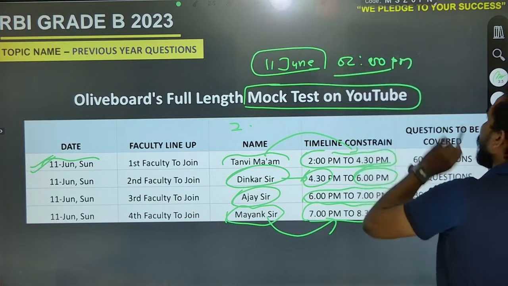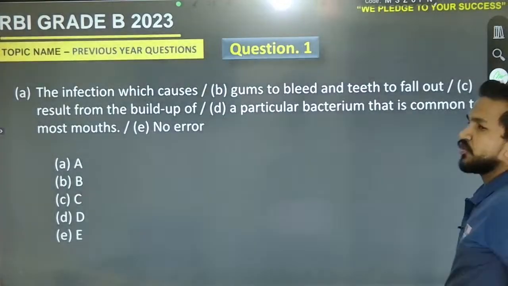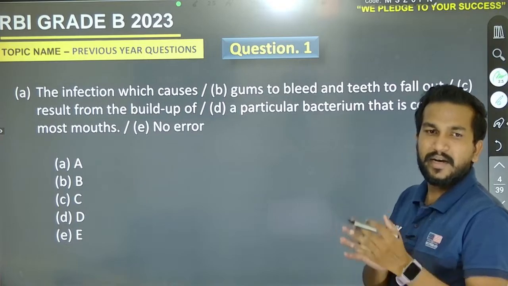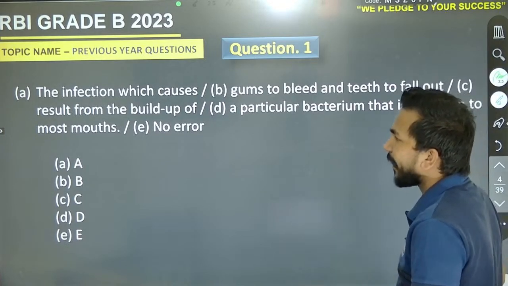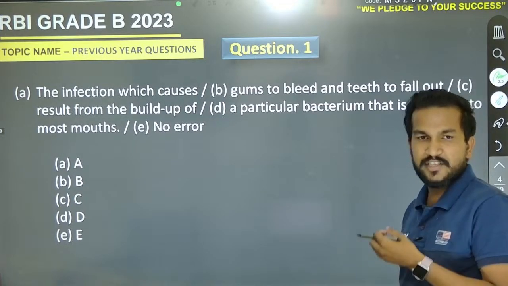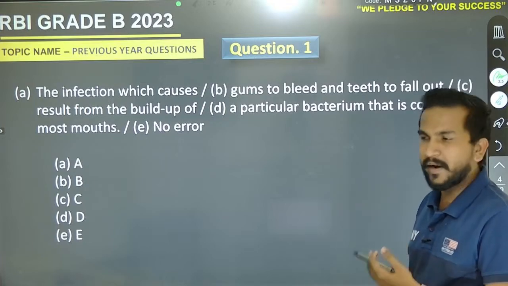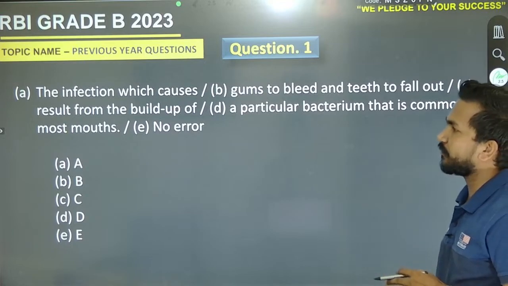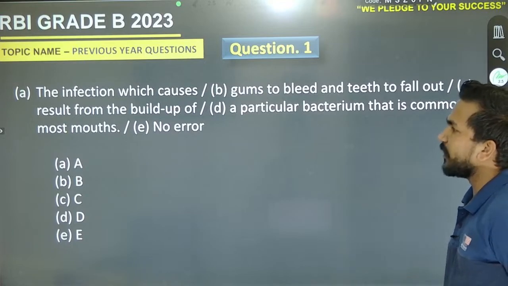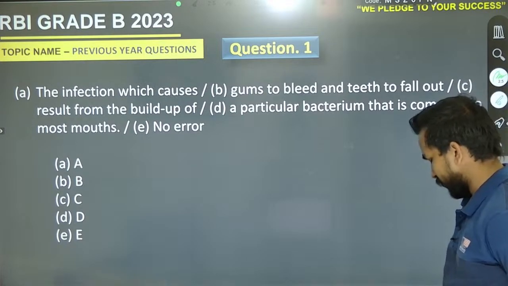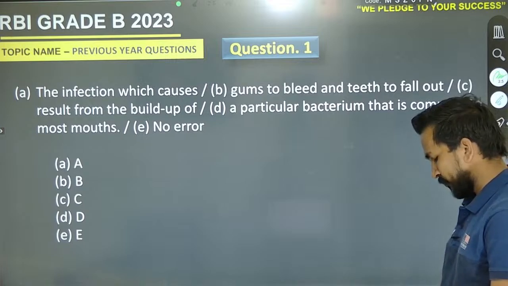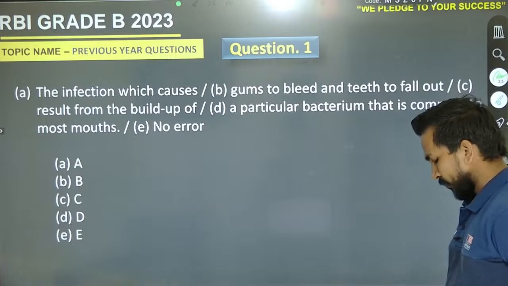Okay. So here we are going to start the session now. We have taken the most repeated questions that belong to error, specific clause test, and PQRS, that is called para jumble also. So here is the first question. We are going to answer it. What must be the right answer? And give the answer.